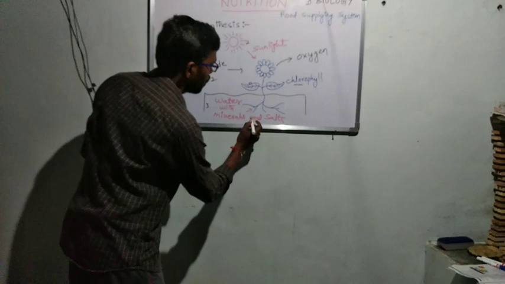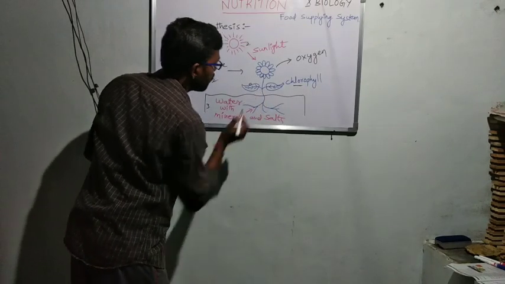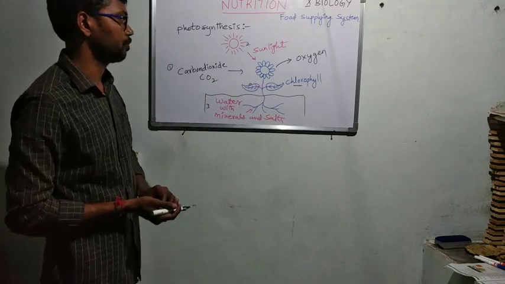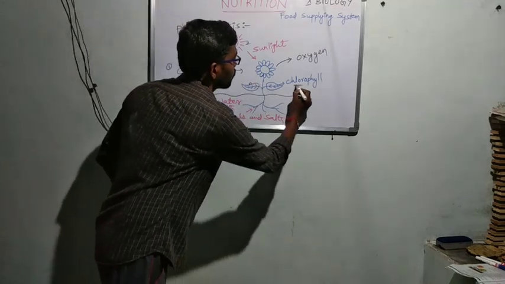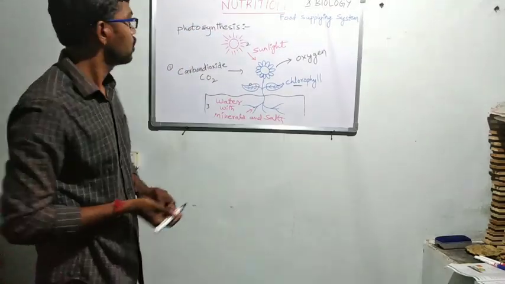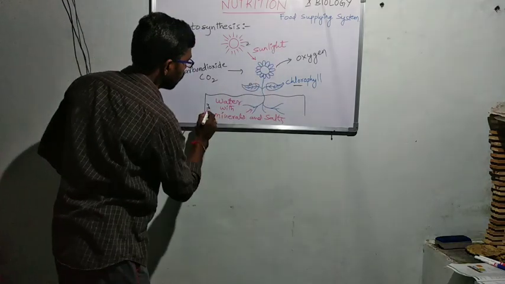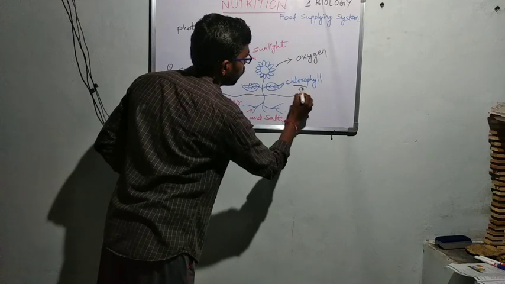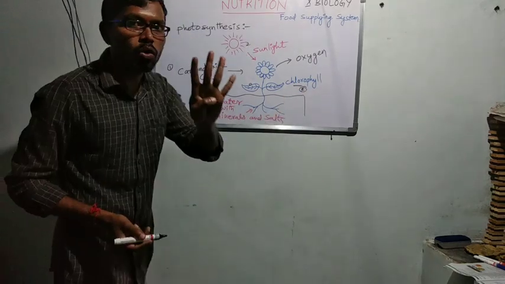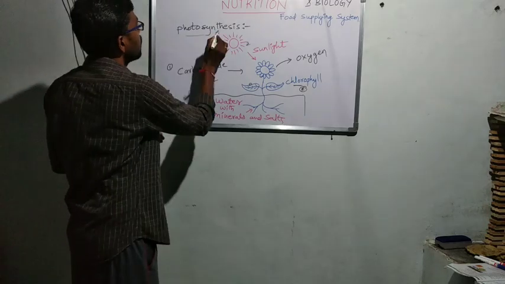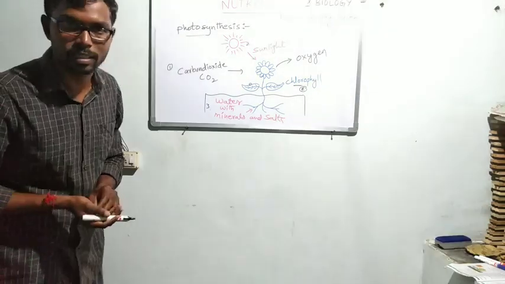This water and minerals enter the leaf with the help of the root and stem. Leaves have chlorophyll. So, carbon dioxide, sunlight, water and chlorophyll: these four are the major components that participate in the photosynthesis process.